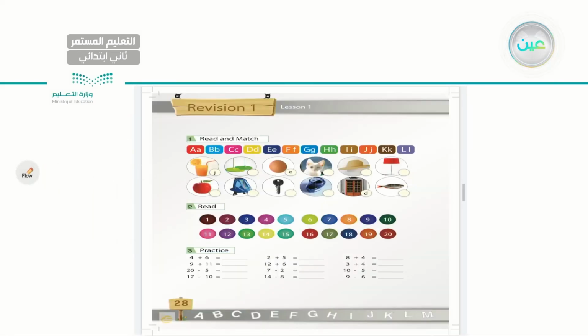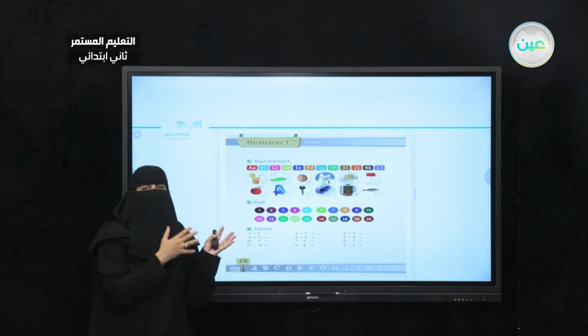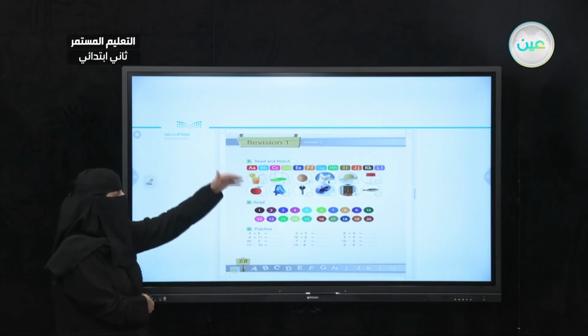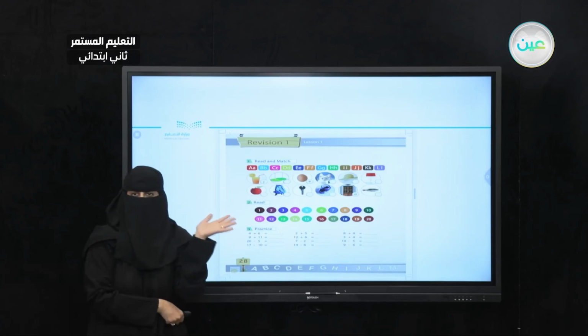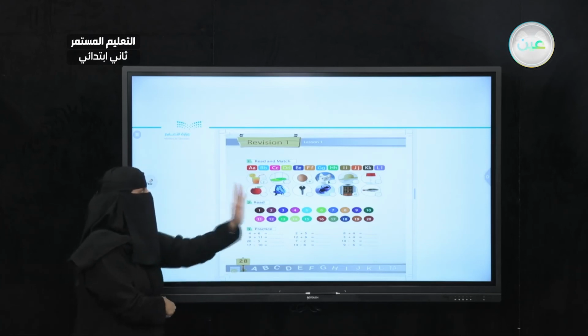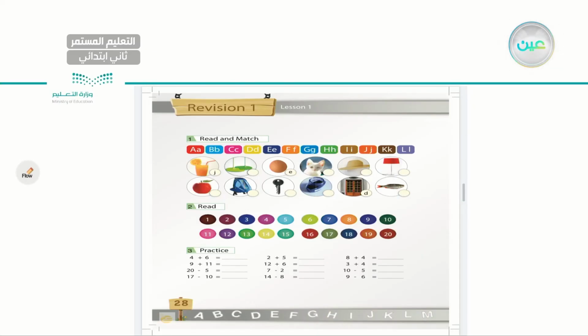So, here you have this in your books at page 28. Have your books ready at page 28. I will zoom in in a minute. As you can see, in the upper part, I have all the alphabets we've taken so far, starting from A till letter L. We will try to connect them with the pictures. So let's start.